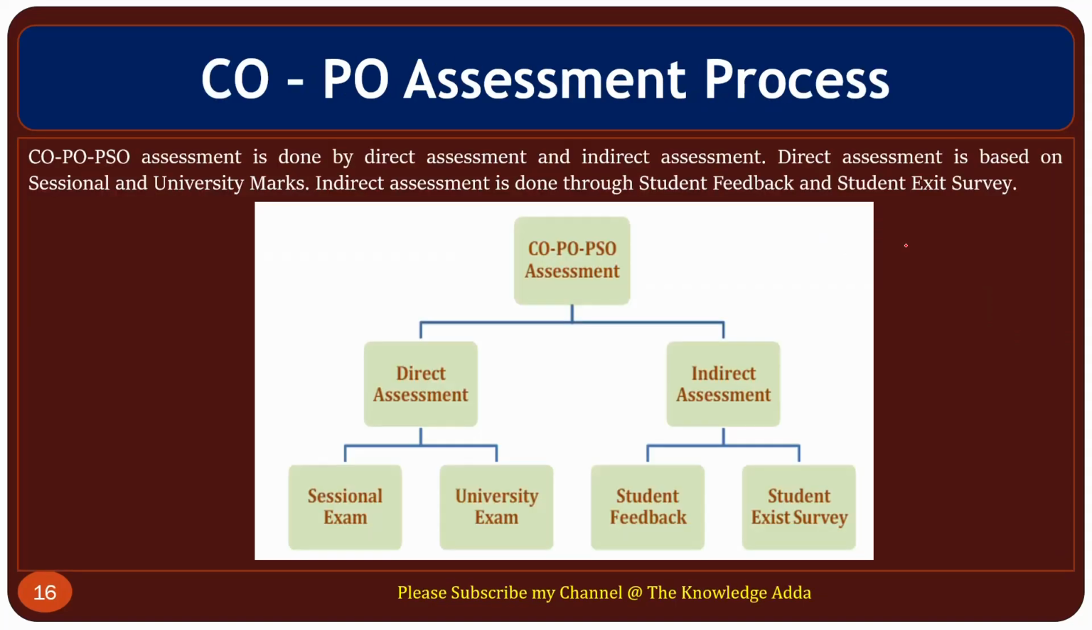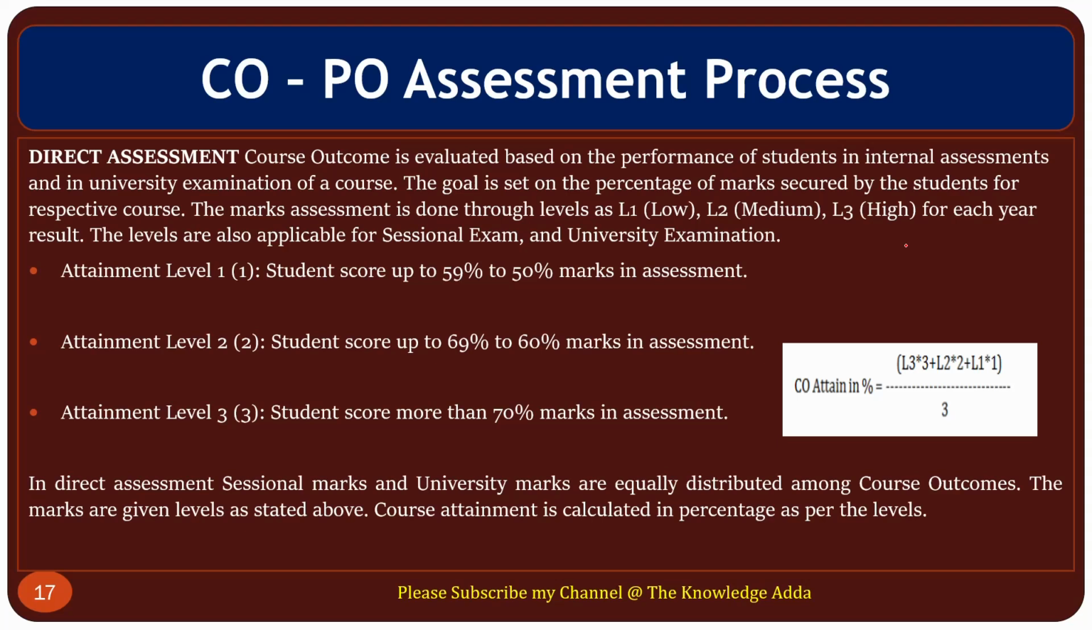Now talking about the CO-PO assessment process. So we have two types of assessment. The one is direct assessment, second is indirect assessment. Direct assessment contains sessional examination and university examination. Indirect assessment is student feedback and student exit survey. Generally 80% weightage is for direct assessment and 20% is for indirect assessment. So here also we can define the range, what attainment level we are measuring. Basically, here you can see three criteria are already defined.